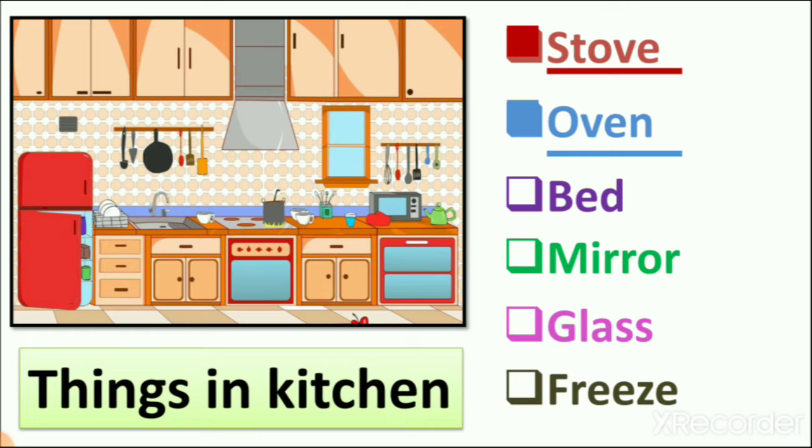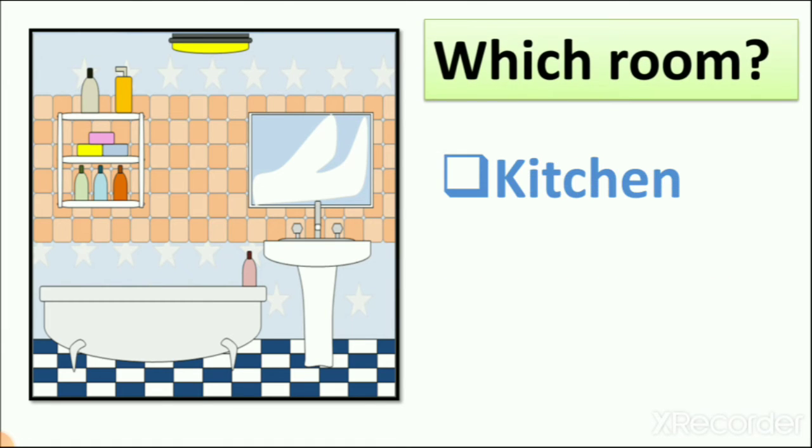No. Right? So then next, glass. You can see here glass of water and fridge. Yes, we put things in fridge to keep them fresh. So here you can see the picture of kitchen in which you can see stove, oven, glass and fridge. Then next picture, which room is it?